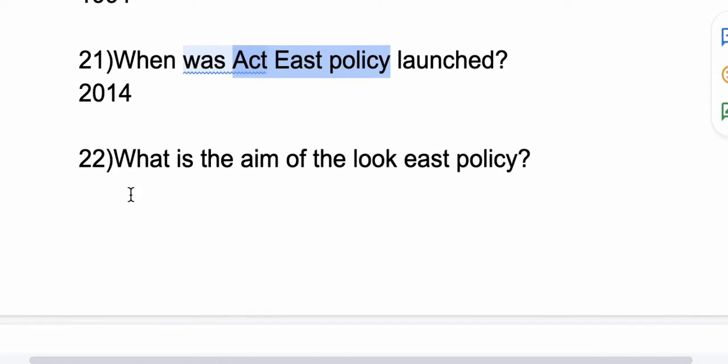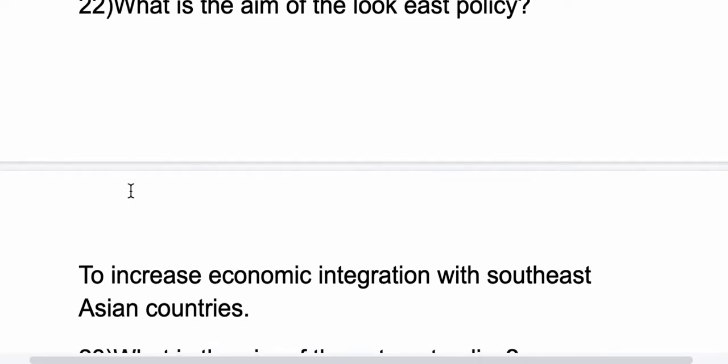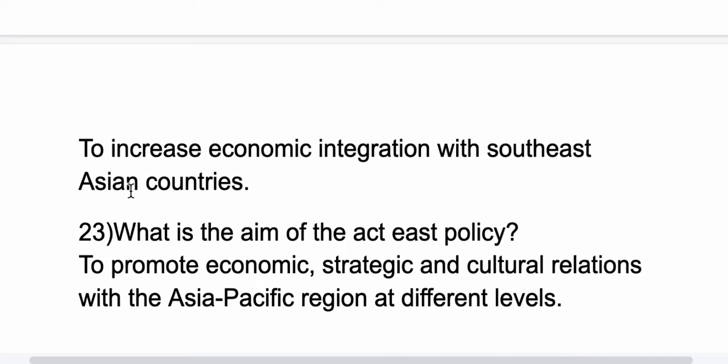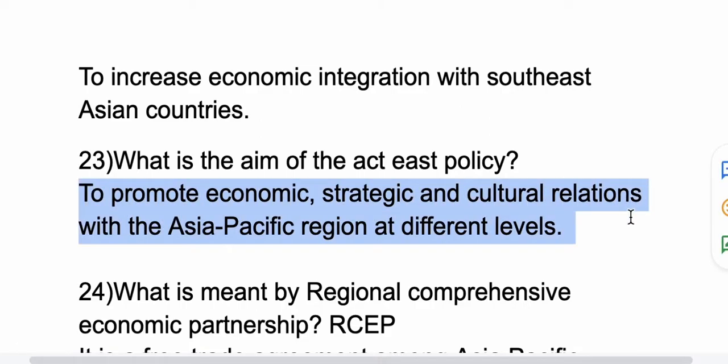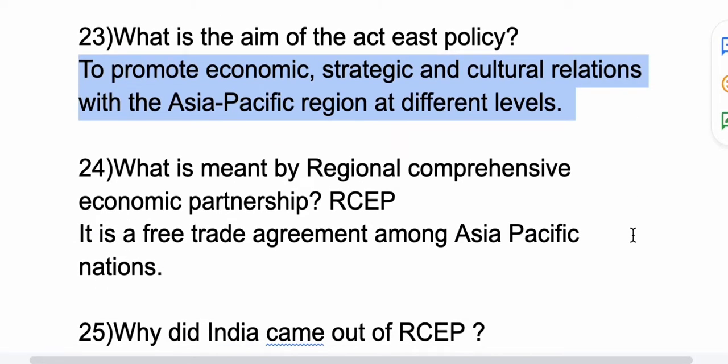Now 22nd question, what is the aim of the Look East policy? So to increase economic integration with Southeast Asian countries, the Look East policy was adopted. 23rd question, what is the aim of the Act East policy? So the main aim of the Act East policy is to promote economic, strategic, cultural relations with the Asia-Pacific regions at different levels.